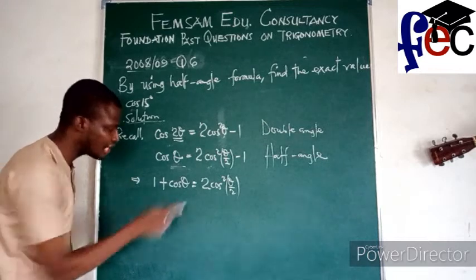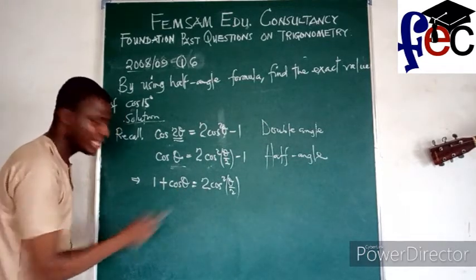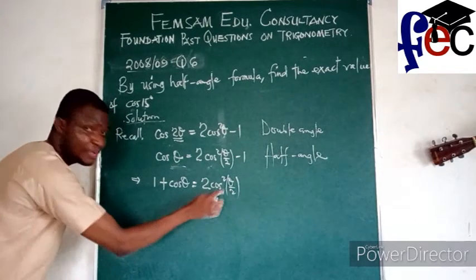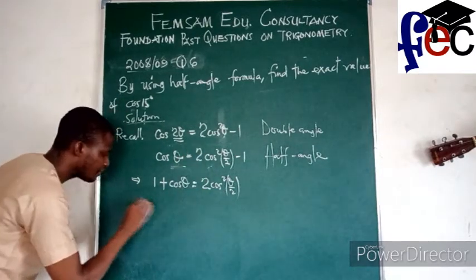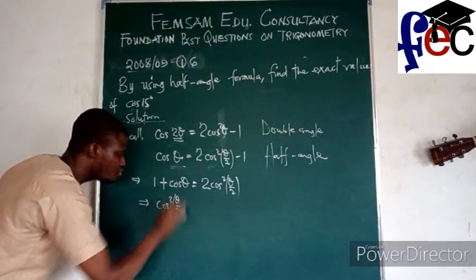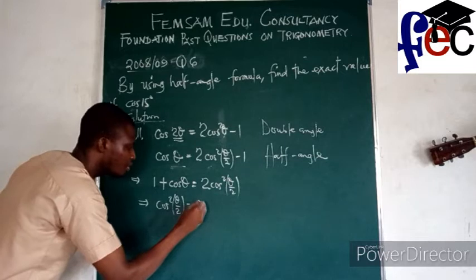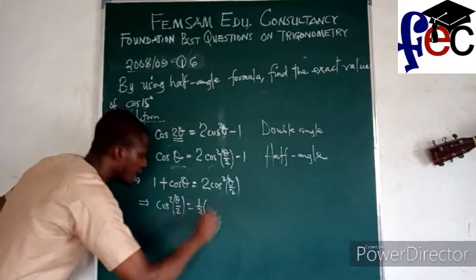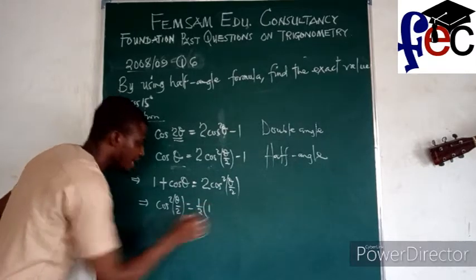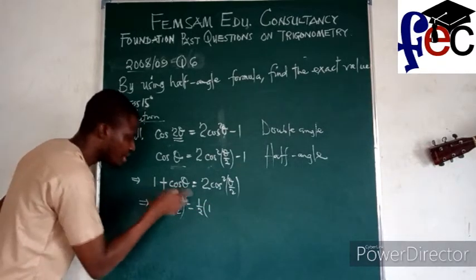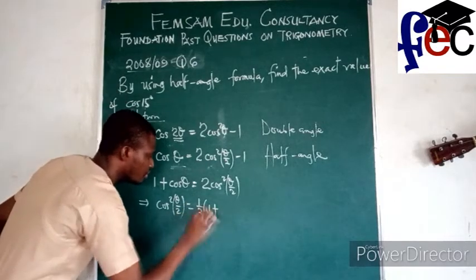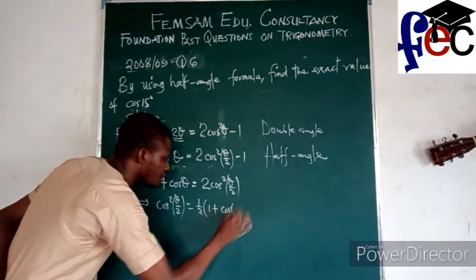These two need to leave here. That means I will divide both sides by 2. So permit me to write this first. This implies that cos square theta over 2 will become 1 over 2 times, that means half. So you understand now? I don't want to write 1 plus cos theta over 2, so I'm writing it as a product of this fraction. Cos theta.